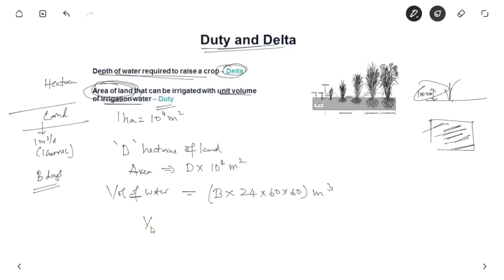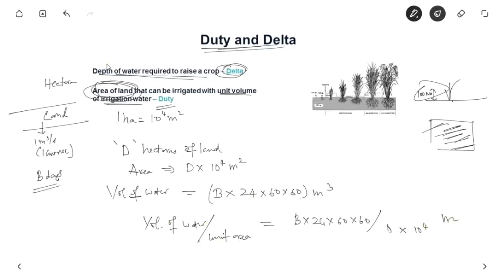So if we calculate the volume of water per unit area, the area of crop is D into 10 raised to power 4 meter square, and the volume of water we also know, so B into 24 into 60 into 60 divided by D into 10 power 4, this many meters.